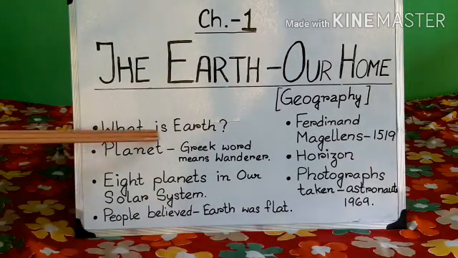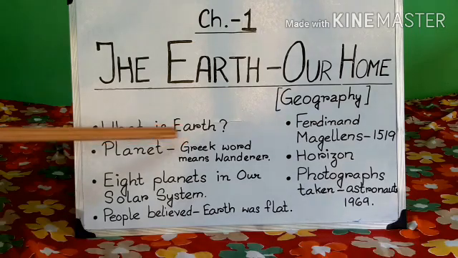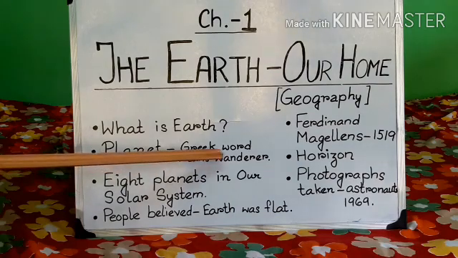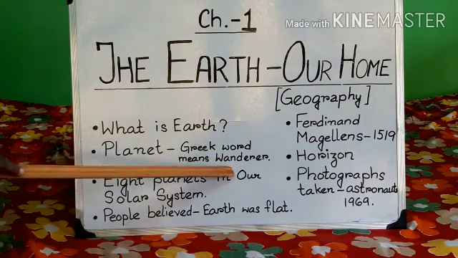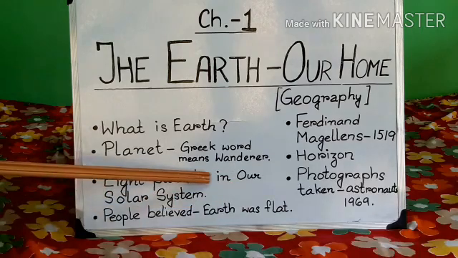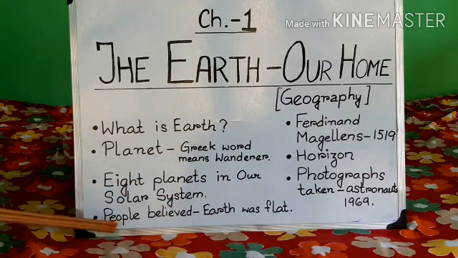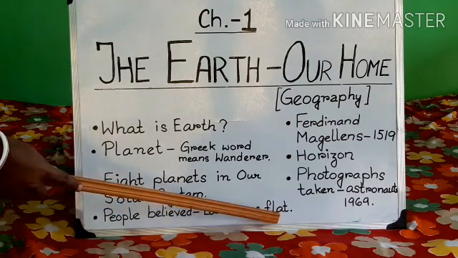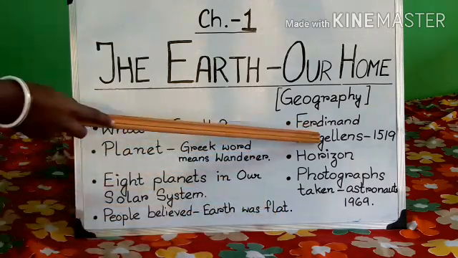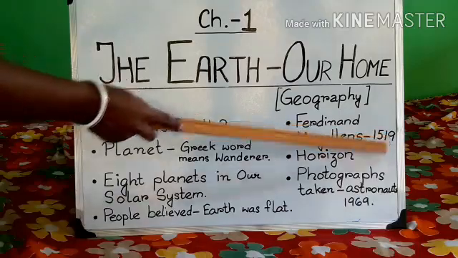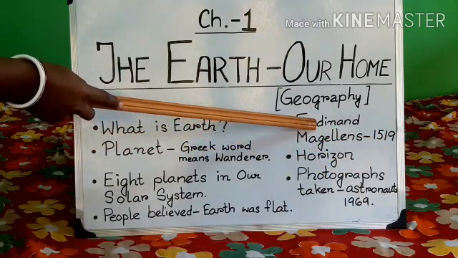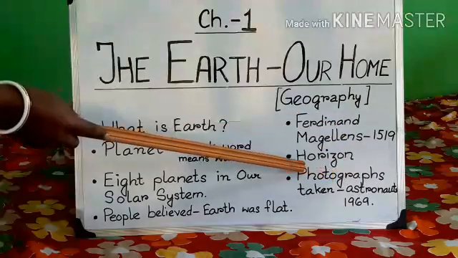We have learned what is Earth. Earth is one of the planets of the solar system, isn't it? Planet is a Greek word which means wanderer. There are 8 planets in our solar system. Earlier in ancient times, people believed that Earth was flat, but Ferdinand Magellan in 1519 proved that Earth was not flat, it was round.